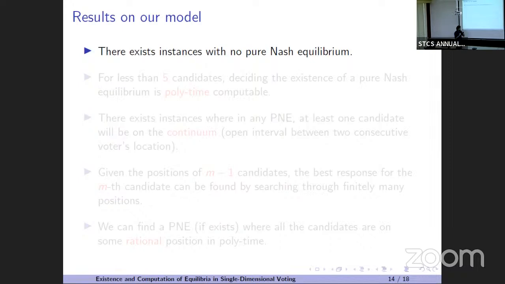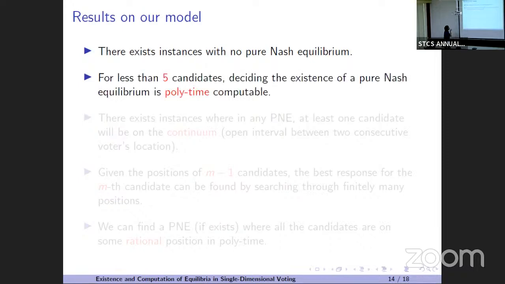As you can see, the previous papers mostly worked on this two candidates case, but this is actually my master's thesis. In my thesis, I have shown that for three candidates, you can construct examples where there is no pure Nash equilibrium.